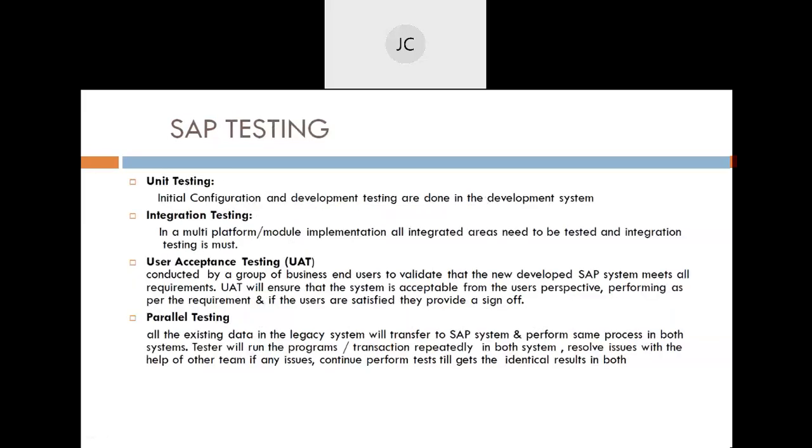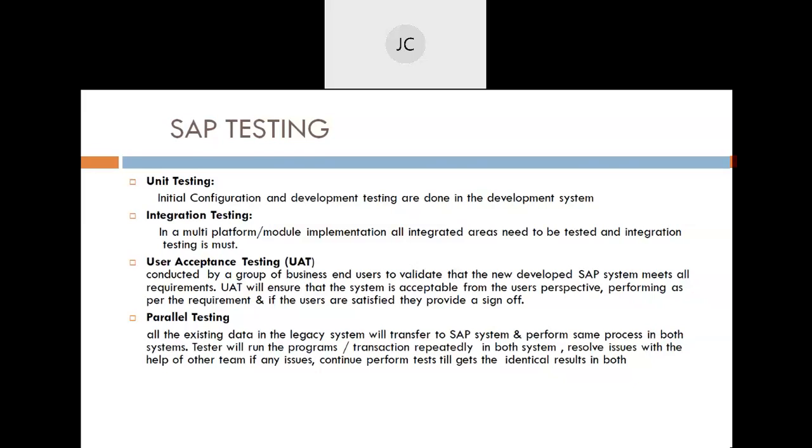Now I was talking about testing, and a lot of testing I was talking about, right? Basically, we do these four kinds of testing. I talked about unit testing, which we do in the development system, as I said earlier. I will just quickly cover this because we talked a lot, so it will easily be covered. This is standard, not only SAP specific. In any software system, all kinds of testing methodologies are there, so it should not be that difficult for us to understand. But let's understand these kinds of testing in SAP specifically.